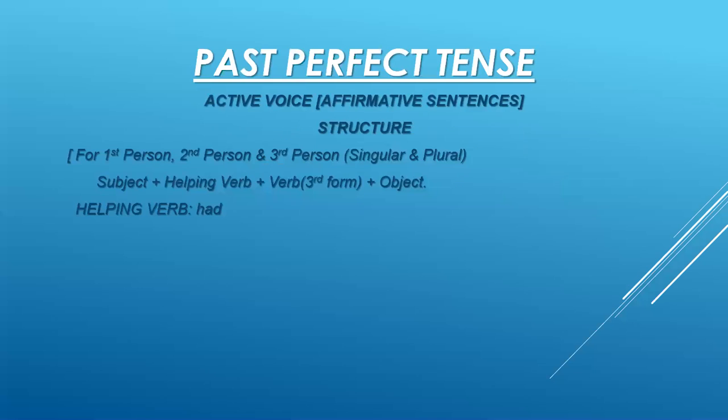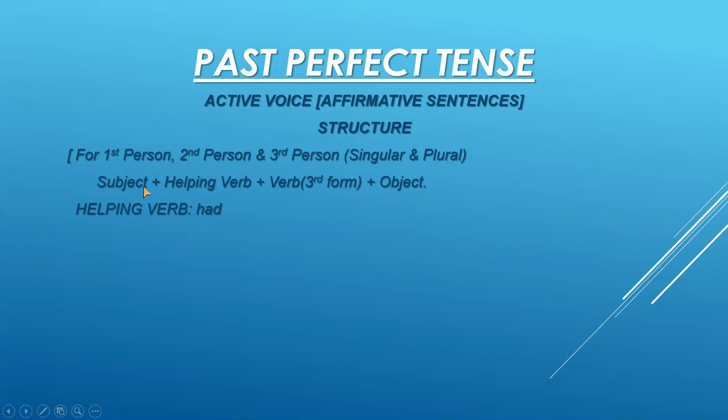Okay. Now, first of all, we are doing the affirmative sentences. Now, remember that there is only one helping verb for past perfect tenses, that is had. It means there is no option, so we have only one structure for active voice as well as for passive voice. Now, for first person, second person, and third person, singular and plural, it means for all persons: I, we, you, he, she, they.